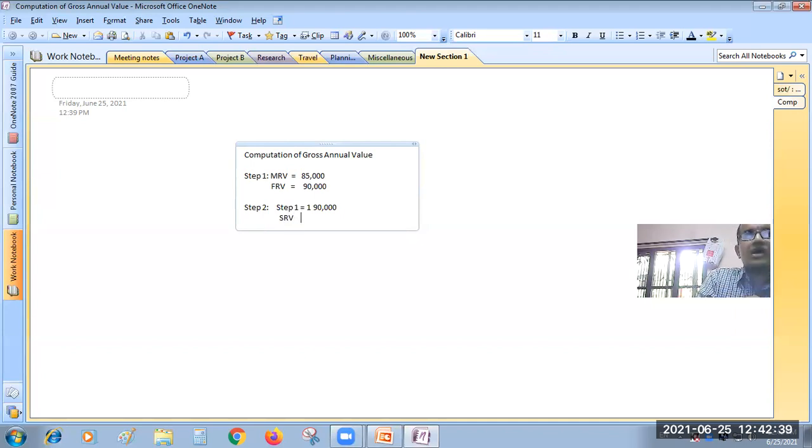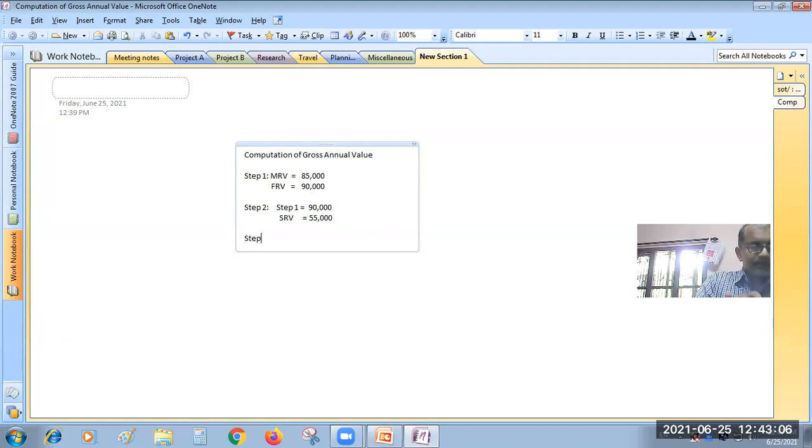Step 1 value is 90,000, the higher amount of these two. What is the standard rental value given in the problem? It is 55,000. Am I correct? Yes, sir. Now in these two values, whichever is lower, that will go to step 3.